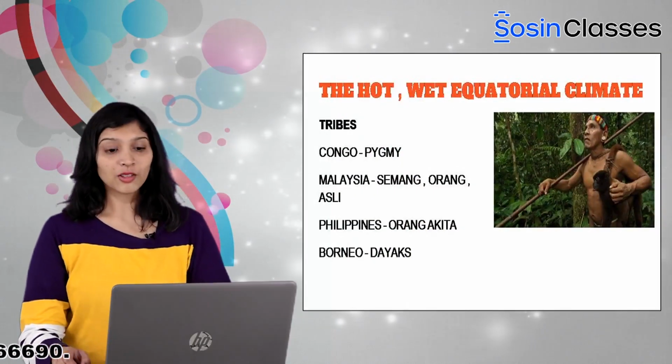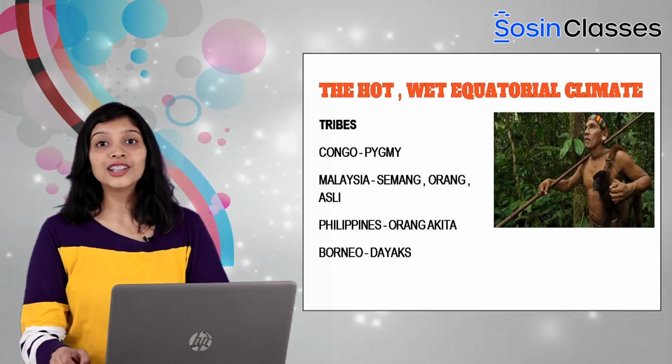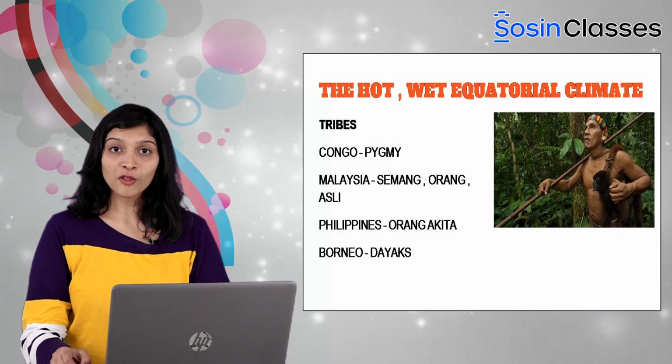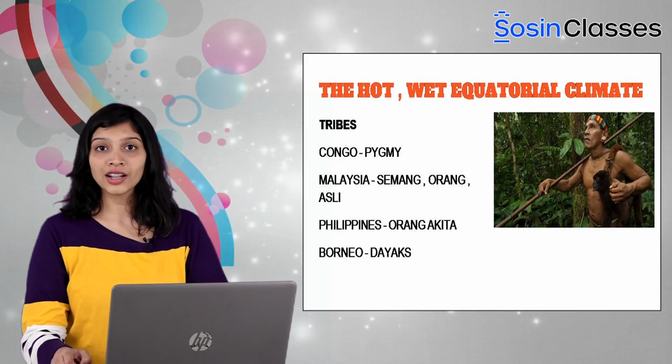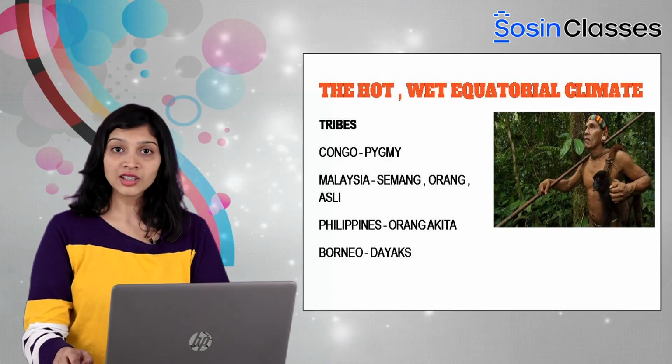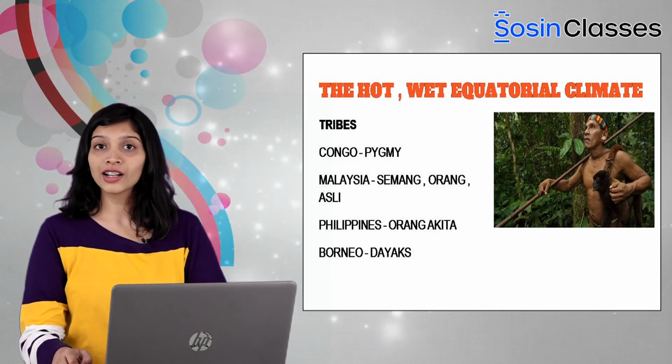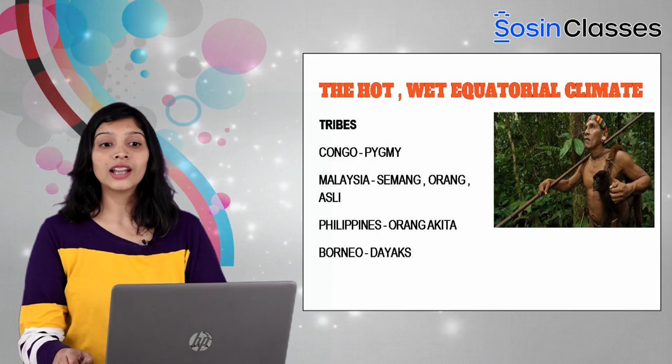So here are the most popular tribes found in these regions. In Congo, we have the Pygmy tribe. In Malaysia, we have the Semang, Orang and Asli. In Philippines, we find the Orang Akita, and in Borneo, the Dayaks.